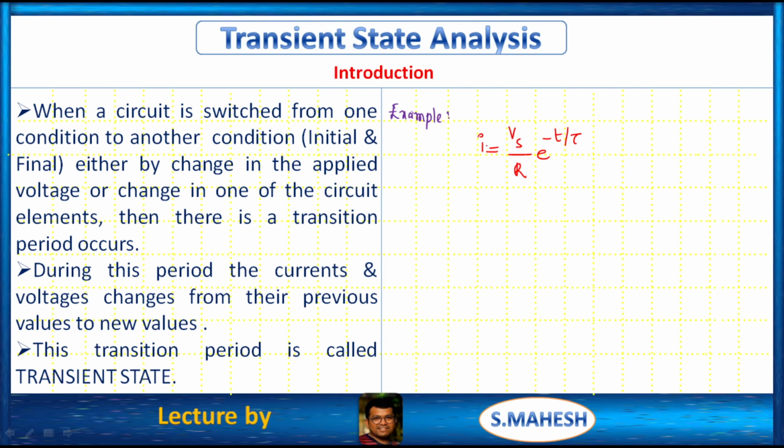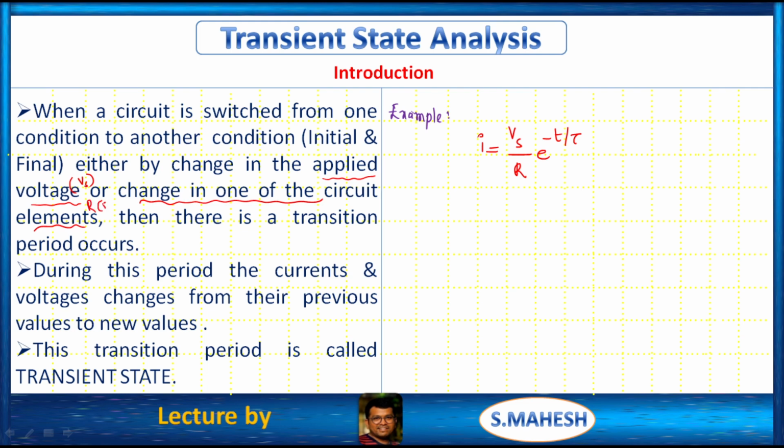So the value of I can be changed by changing the supply voltage, right? Either by a change in the applied voltage, that is nothing but the supply voltage Vs, or a change in one of the circuit elements.